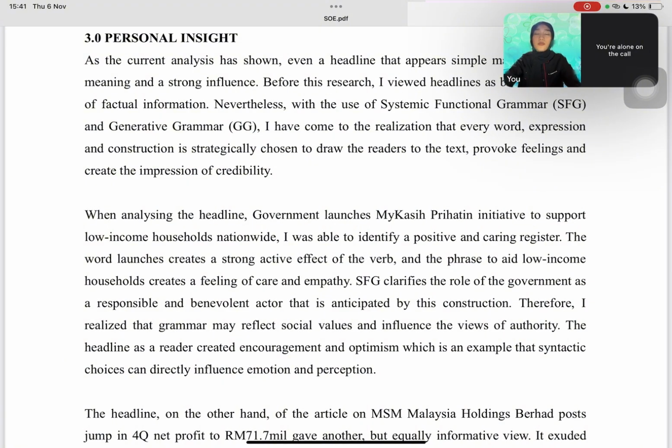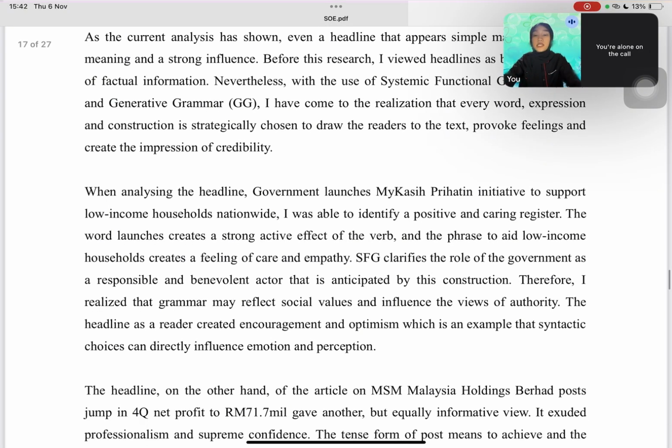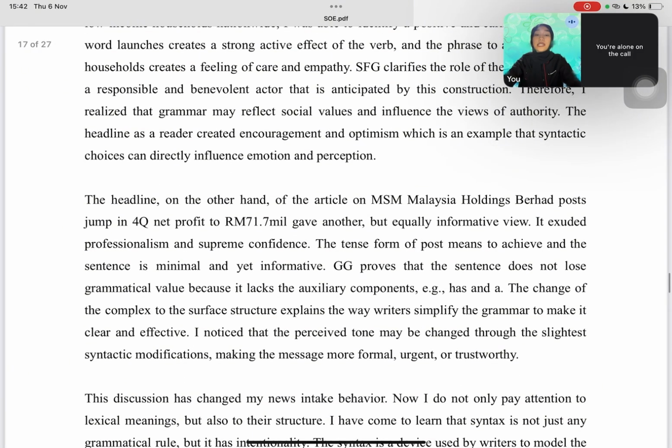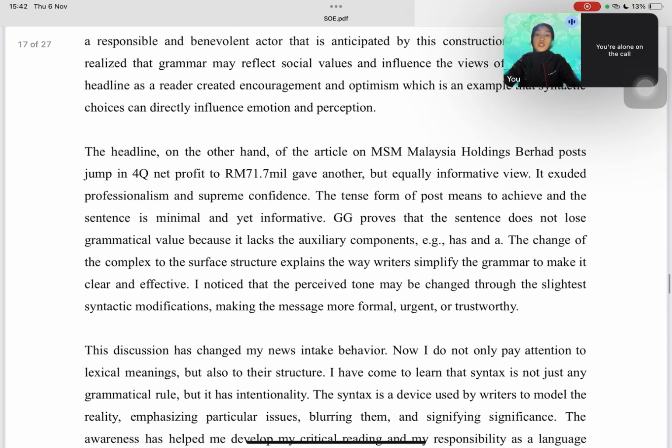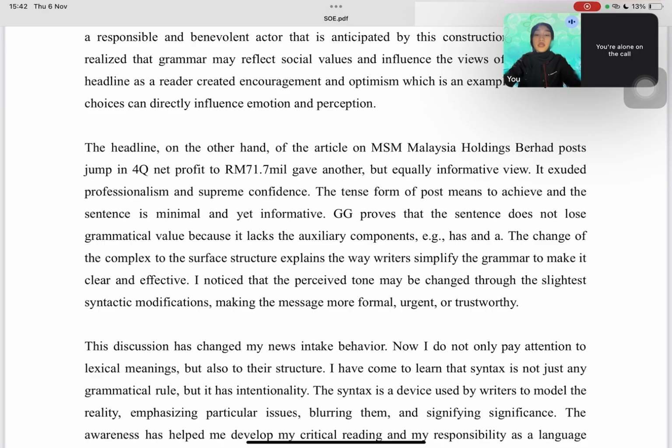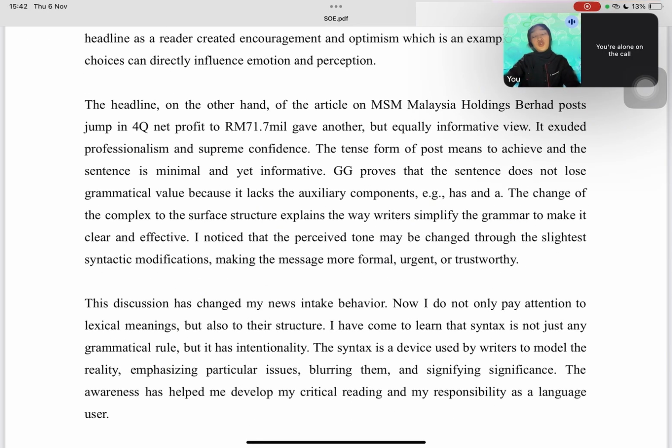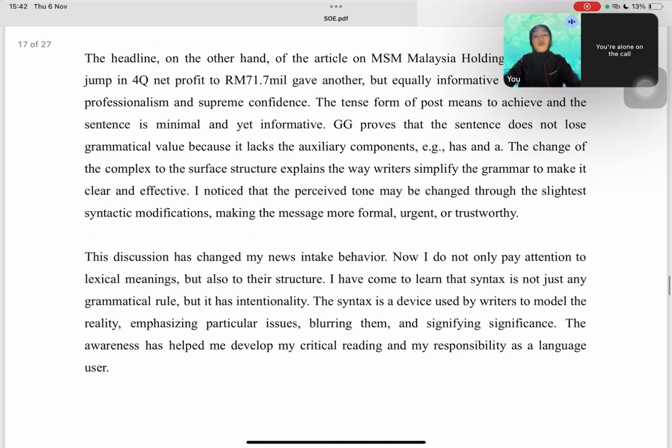So this intentional design attracts attention, shapes emotion, and conveys ideology to the reader. So as a future English educator, I see value in teaching students not only how to write correctly, but also how to read critically. Language is not neutral. Even grammar carries meaning and influence.